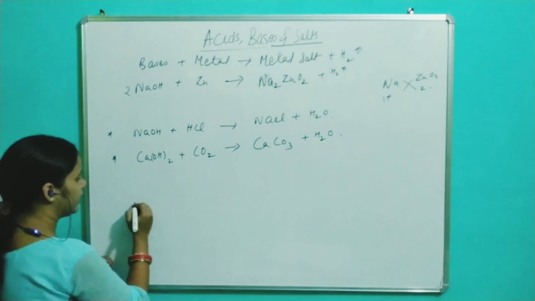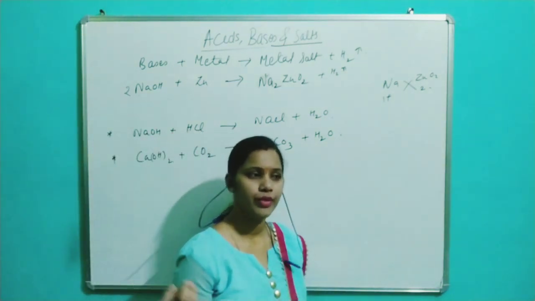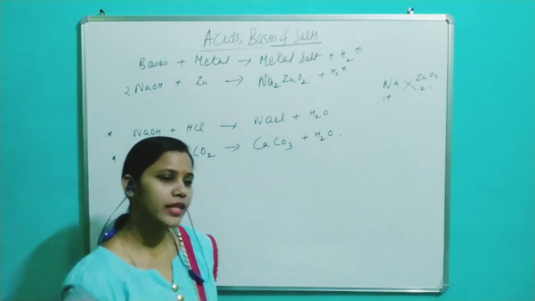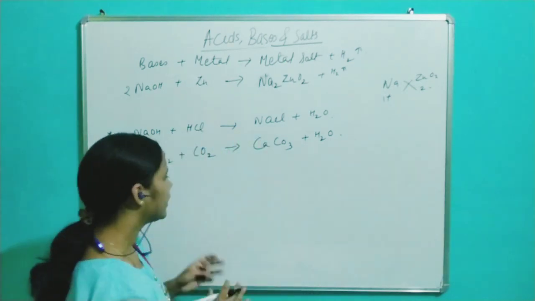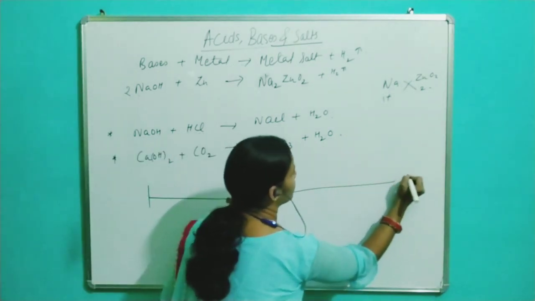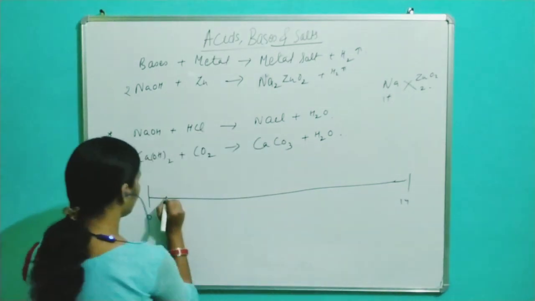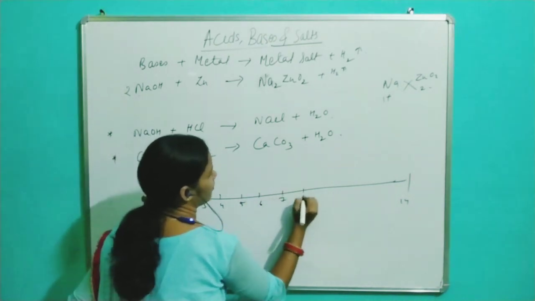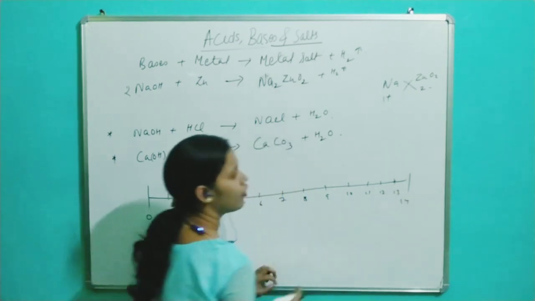Okay, so this scale, more detailing you will be studying in higher classes. Basically, pH is the negative logarithm of hydrogen ion concentration. So that we will discuss in class 11 particularly. So here we only discuss the basics. So this is the pH scale which ranges from 0 to 14. Okay. So it will be 1, 2, 3, 4, 5, 6, 7, 8, 9, 10, 11, 12, 13 and 14.